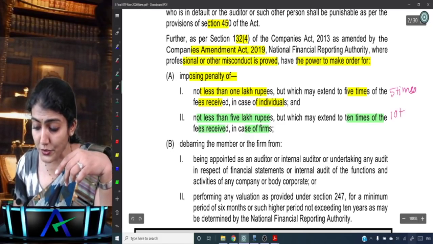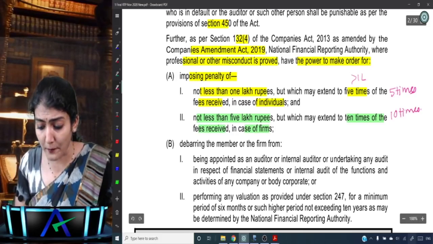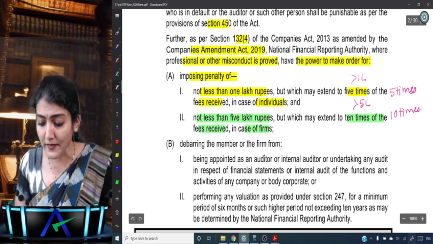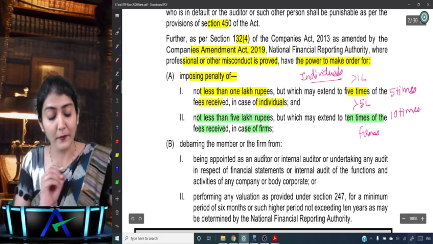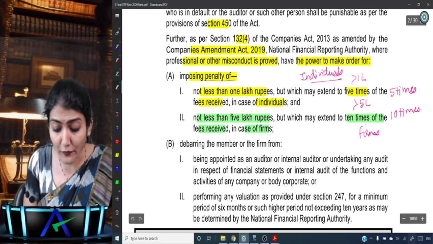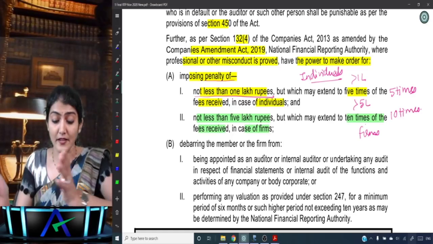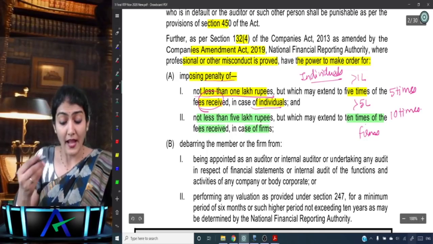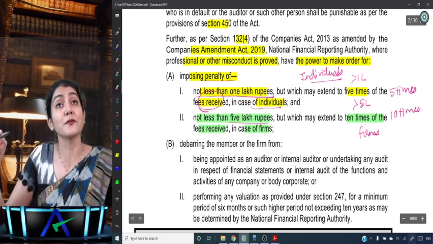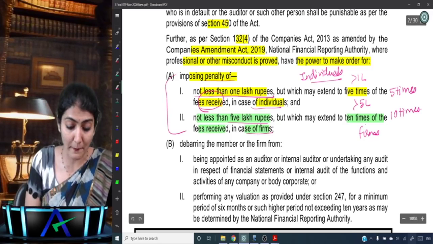Very important over there. And what is the minimum? Not less than 1 lakh rupees in case of an individual, and not less than 5 lakh rupees in case of the firms. Is it clear to everyone? Yes, imposing a penalty of not less than 1 lakh rupees which may extend up to 5 times of the audit fee received in case of an individual, and not less than 5 lakh rupees, but which may extend to 10 times of the fees received in case of the firm. So that is one, the penalty part.